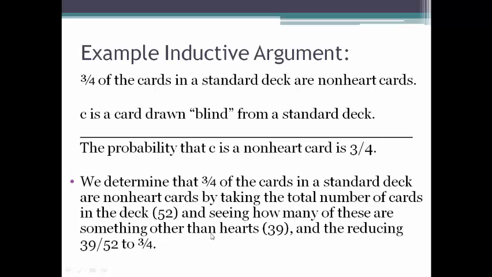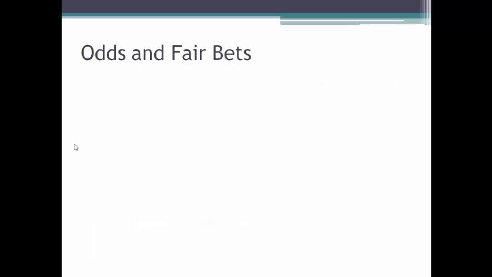We determine that 3/4 of the cards in the standard deck are non-heart cards by taking the total number of cards in the deck, 52, and seeing how many are something other than hearts, 39. That gives us 39 over 52, which reduces to 3/4. So here we've got an inductive argument. We've got a true first premise, then an extra piece of information about this card we're about to draw blind, and from this we conclude a probability. The probability that C is a non-heart card is 3/4.